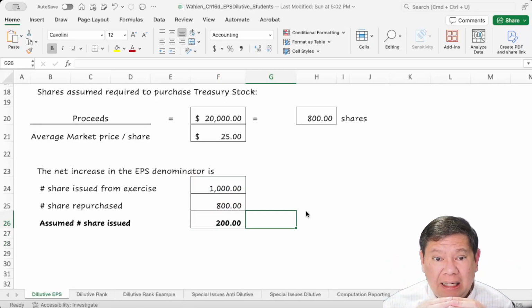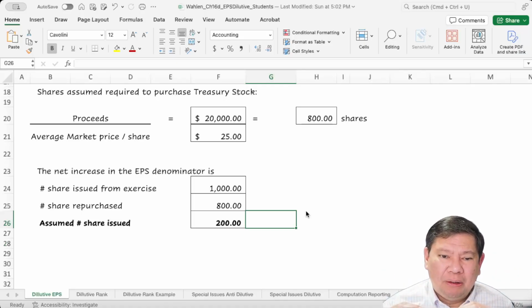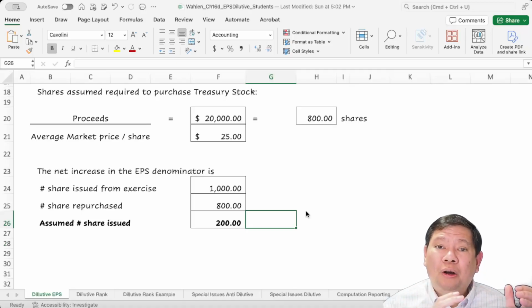The effect is still a dilutive effect because the denominator is now 200 shares more than before, so the earnings per share will be smaller with 200 additional stock outstanding.